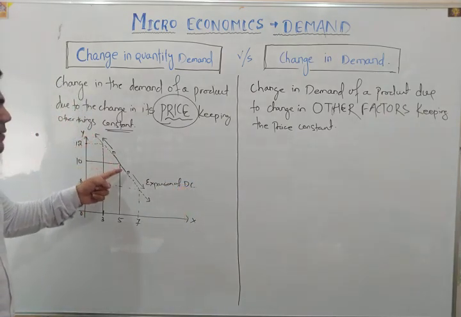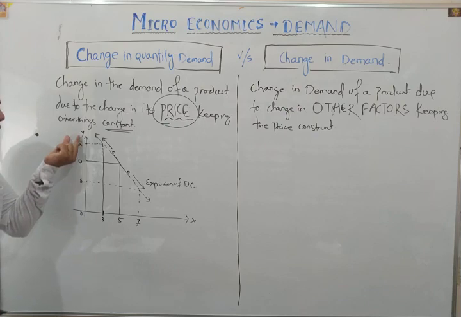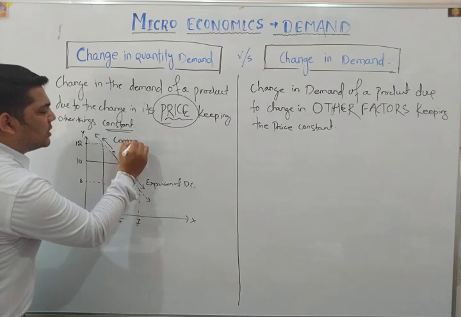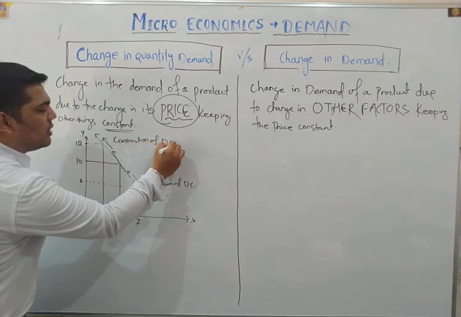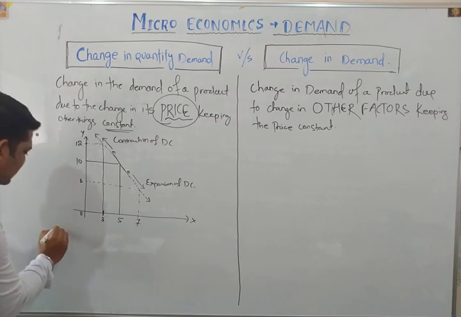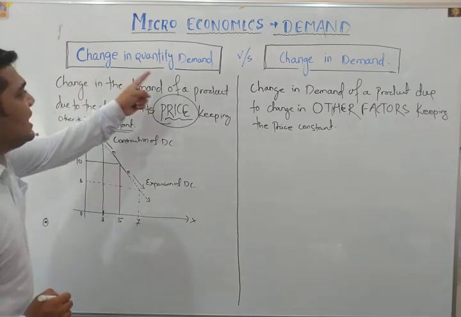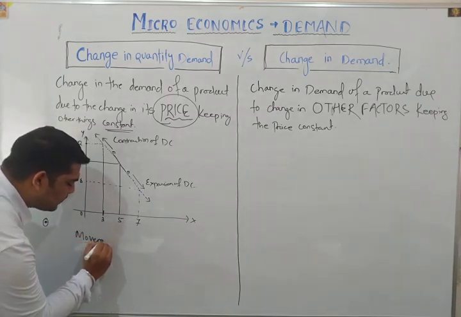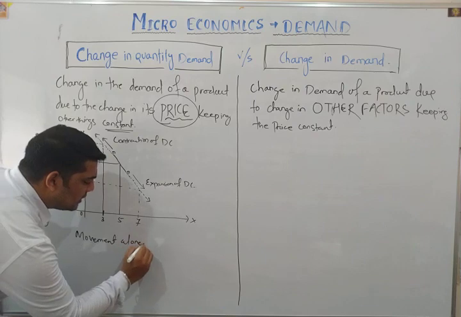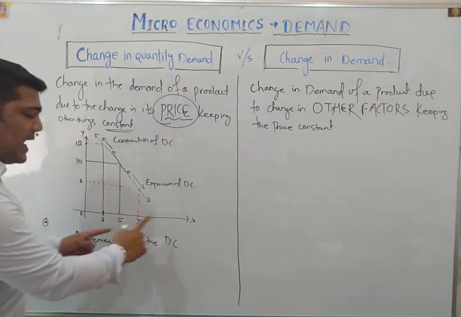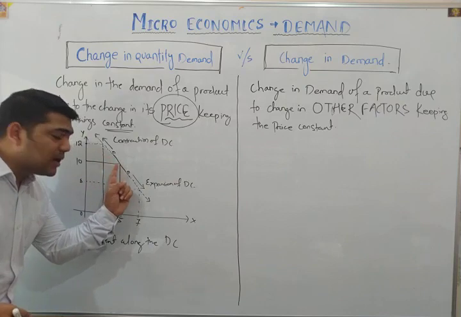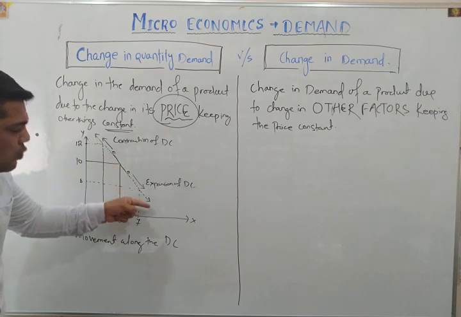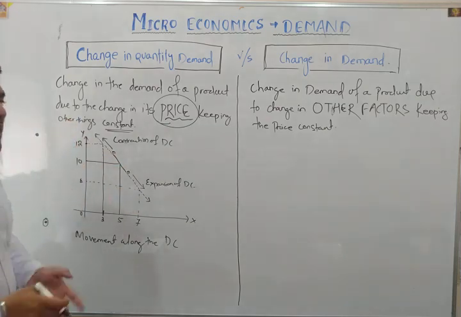Whereas the upward movement of the demand curve, when the price of any particular product increases and its demand is reducing, is known as contraction of demand curve. So one very important point is that in case of change in quantity demanded, there will always be a movement along the demand curve. See, the demand curve will not shift. It will not change its position. Only there may be a downward or an upward movement of the demand curve.